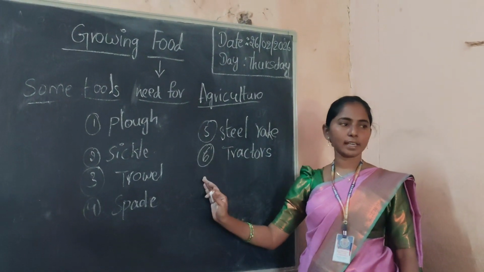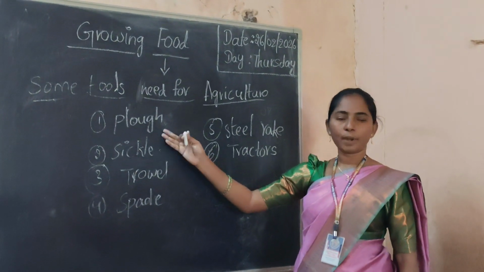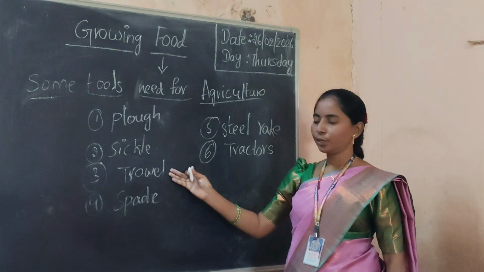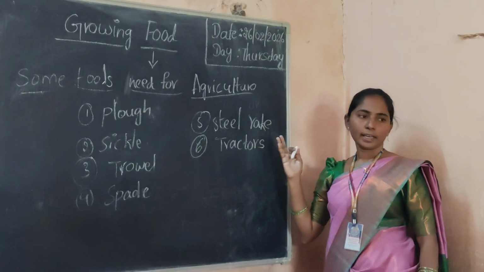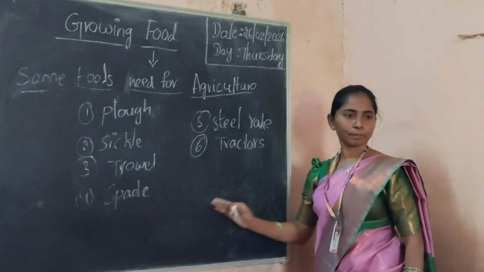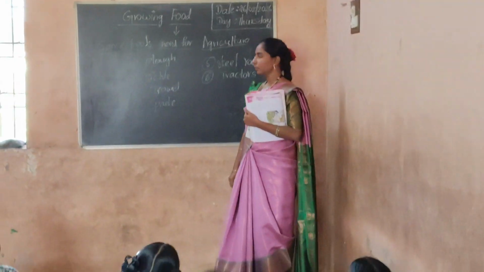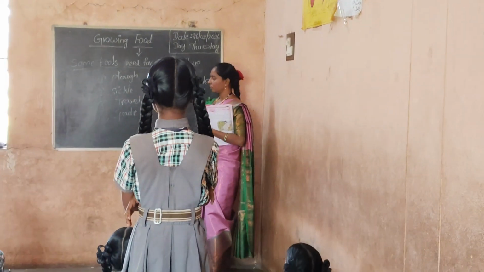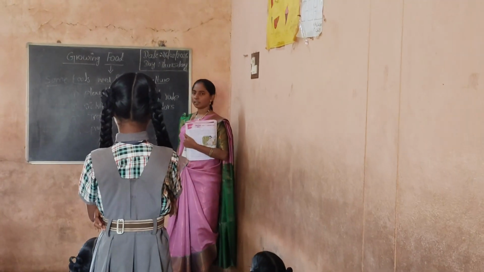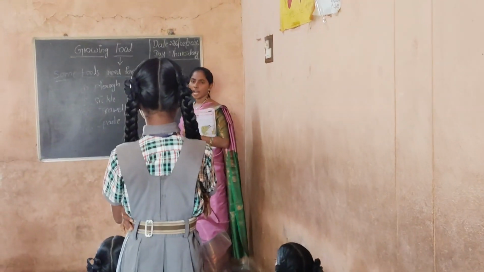Okay, do you understand? So what are the tools needed for agriculture? Plough, sickle, trowel, spade, steel rake, tractor. All of them? Yes, ma'am. Sarita, get up. What are the tools needed for agriculture? Plough, sickle, trowel, spade, steel rake, tractor. Right. So these are the tools needed.